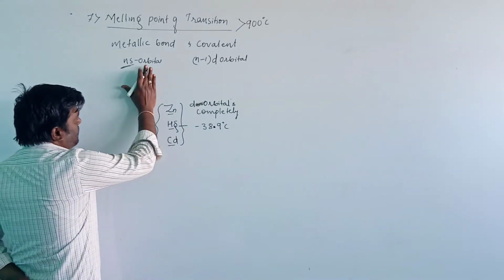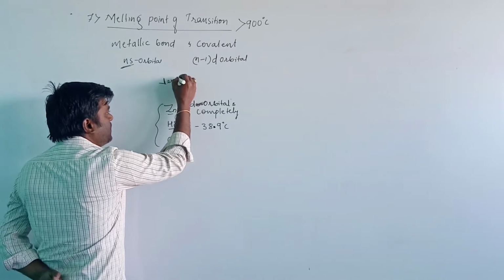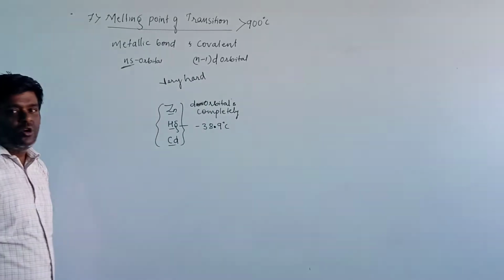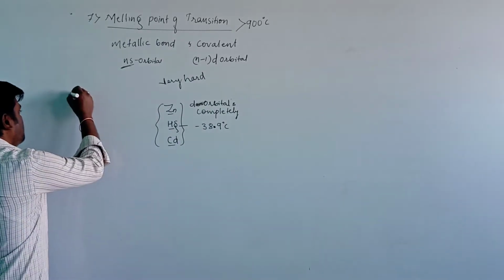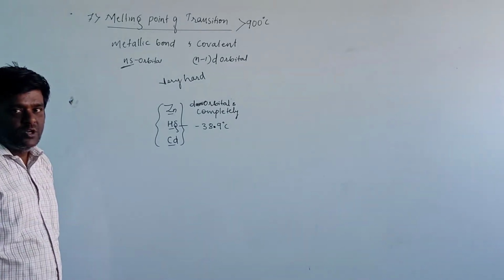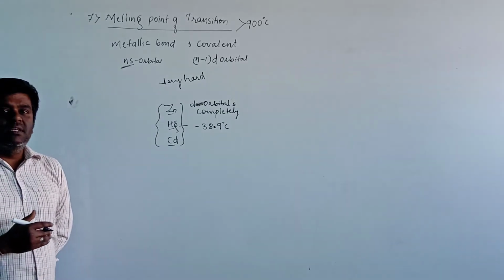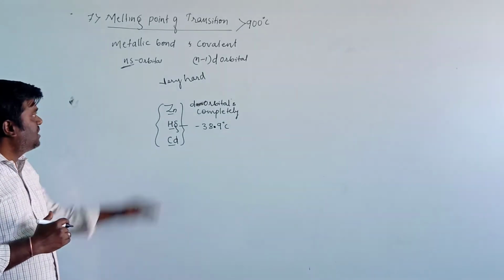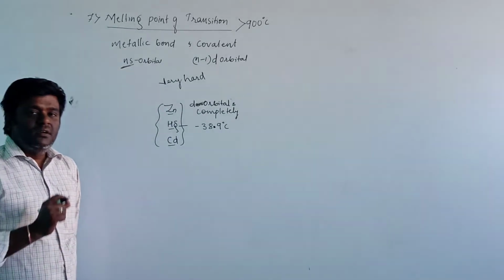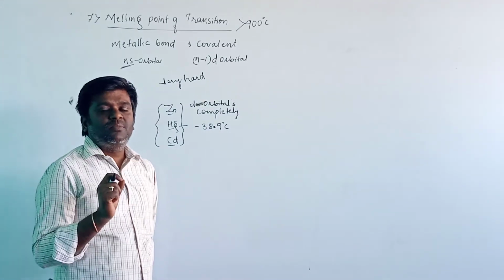Due to the presence of metallic and covalent bonds, these are very hard in nature. When we compare these with the s block elements, the alkali metals and alkaline earth metals, only the outermost ns orbital is filled, and covalent bonding is not possible.